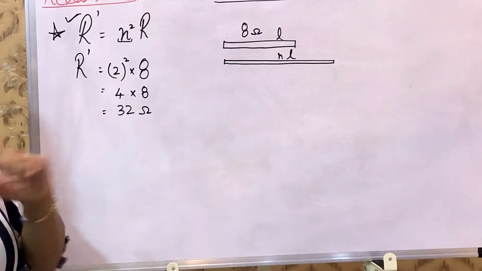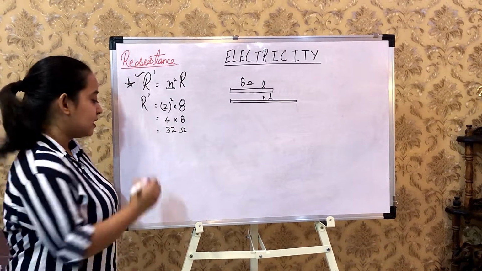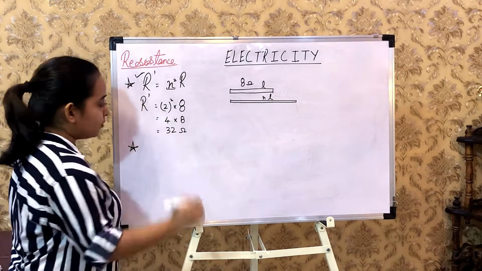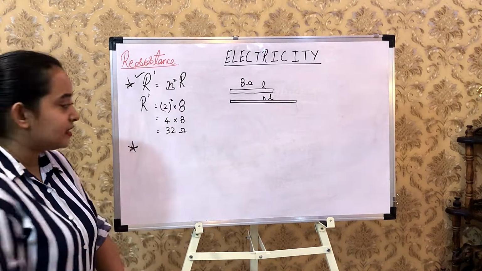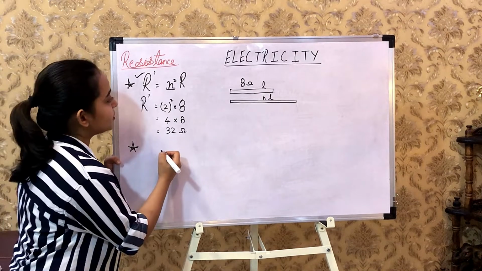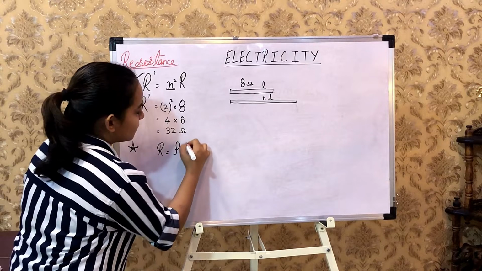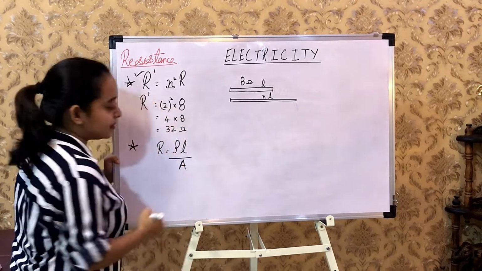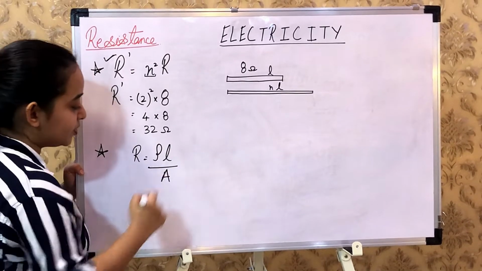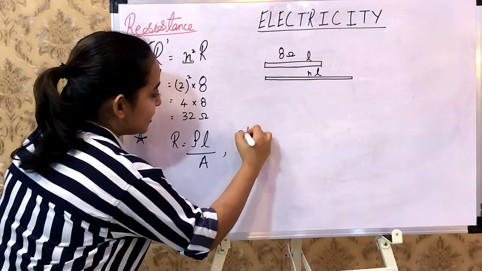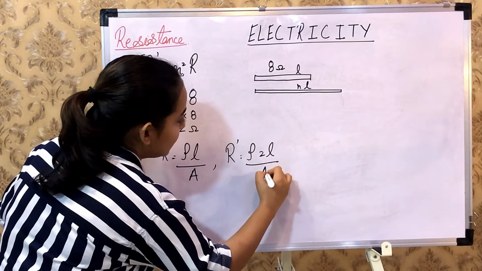You can solve this question in a single step. Anyways, this goes for MCQ type questions. Let's watch out how it happens for a 2 mark question or 1.5 mark question. As I said, it can come as a part of a 3 mark question. So you're going to find out the initial resistance and the final resistance separately. R is equals to rho L upon A. This was the initial one. Now R dash is equals to rho twice of L upon A upon 2.